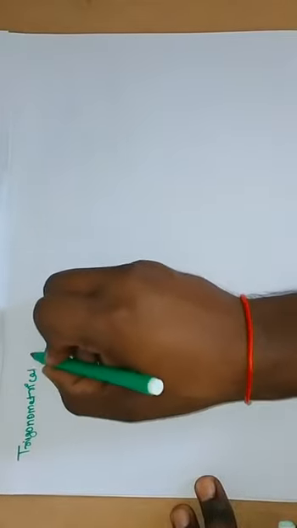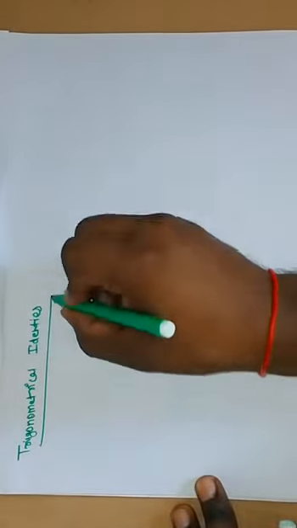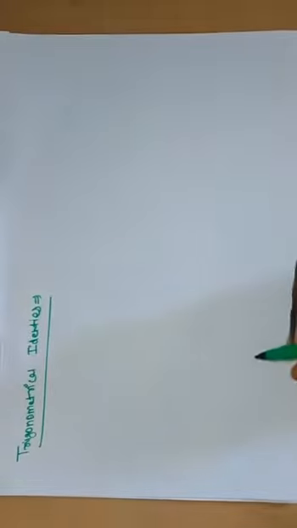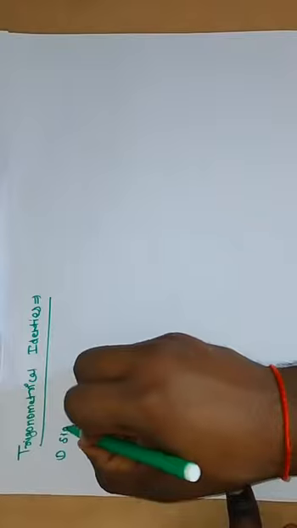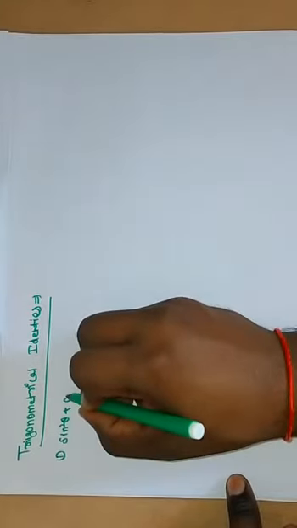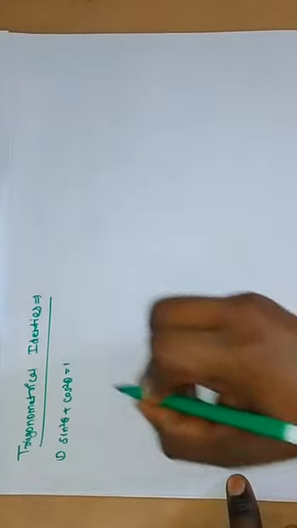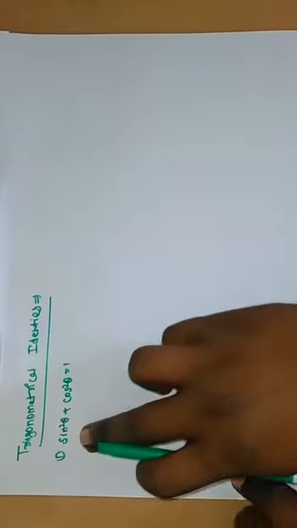Trigonometrical identities. We also studied them in 10th class. The first trigonometrical identity is sin square theta plus cos square theta is equal to 1. Okay? And then first,